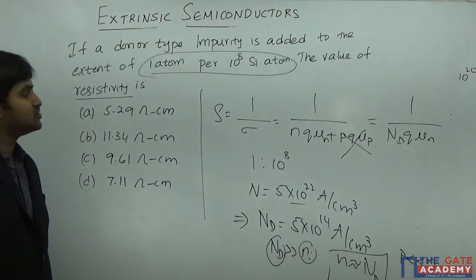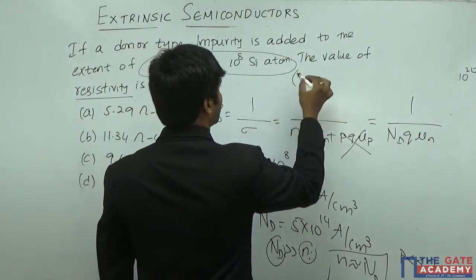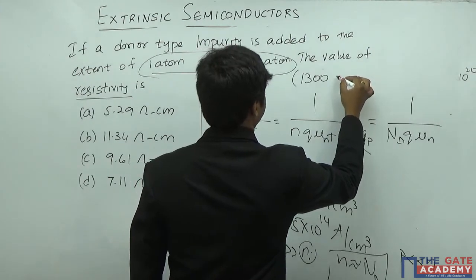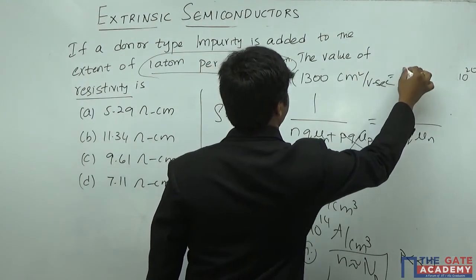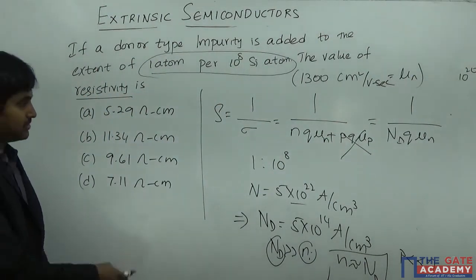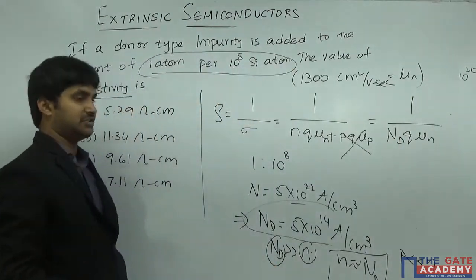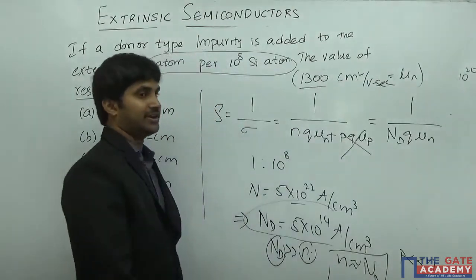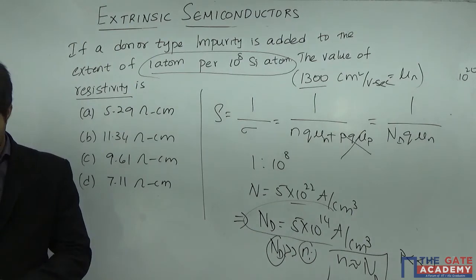So we can assume that the value of mu n, the standard value in the case of silicon, is going to be 1300 centimeter square per volt second. Nd we have found. Q is going to be 1.6 into 10 power minus 19, and mu n is equal to 1300. And you can calculate the value, and you can tick mark any of the possible answers.